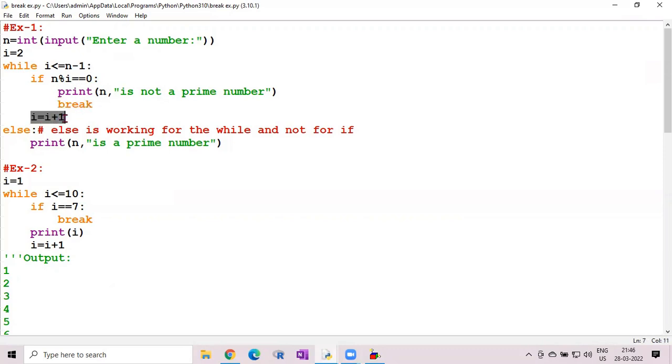So then I is increased by 1. Then coming to the else part, this else part is related to while, not the if part. So whenever the while condition fails, it comes to the else part, and it returns n is a prime number.